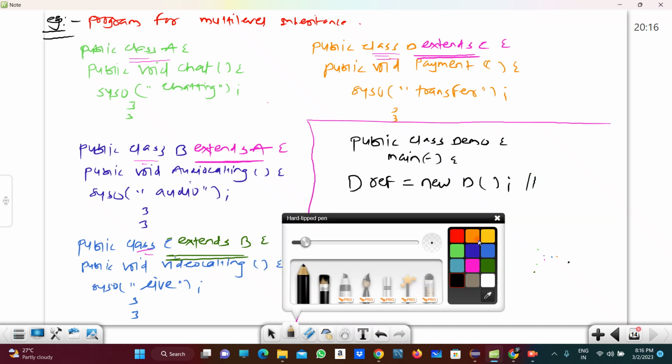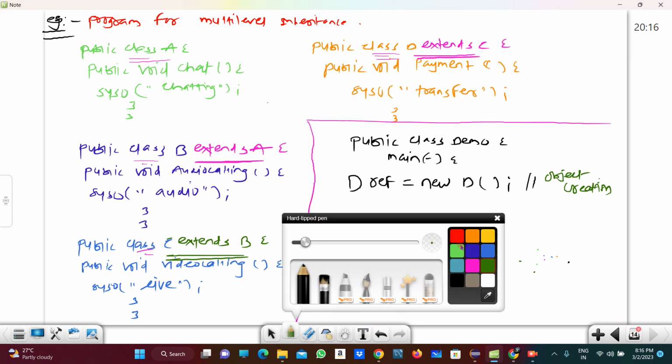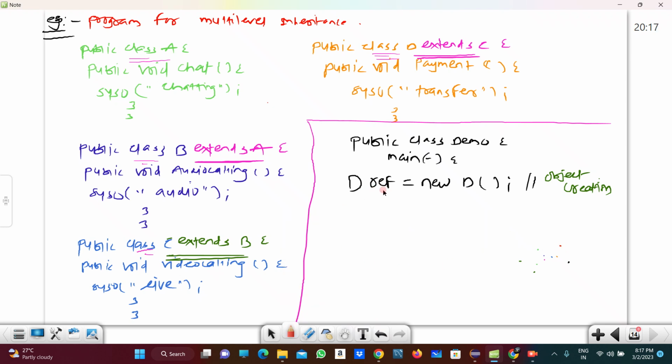So this is nothing but the object creation, right? So we are creating the object, then after that we are calling the method, right? So how we can call the method? By using reference variable, right? So what is reference variable here? Ref is our reference variable.